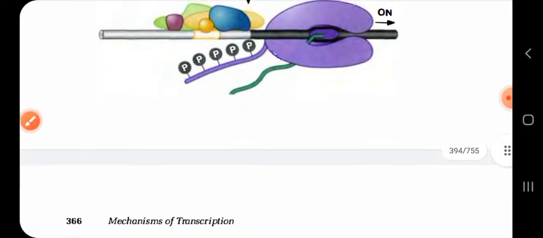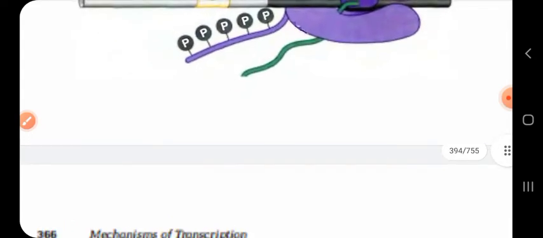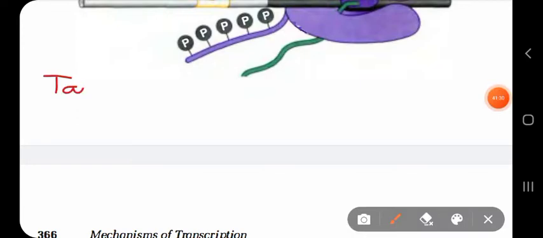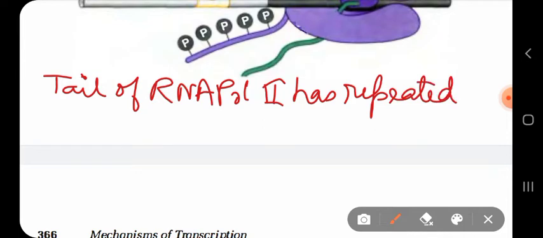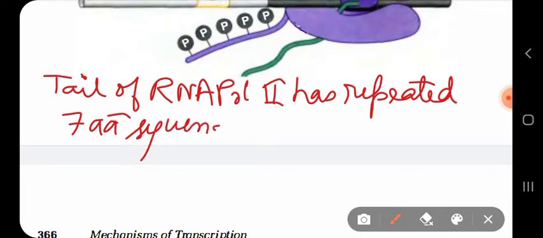Again I repeat, it means to say that the tail of RNA polymerase 2 has a repeated 7 amino acid sequence.